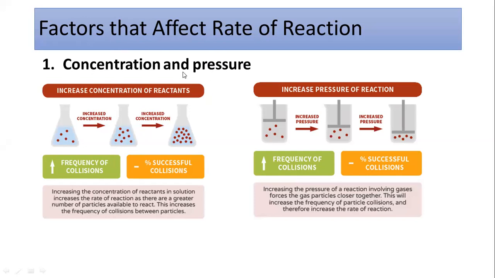So you have two types of reaction, in the solution form or in the gaseous form. When it is in the solution form, you have to check the effect of the concentration on the rate of the reaction, and in case of the gases, you have to see the effect of the pressure on the rate of the reaction. So first look at the effect of the concentration.